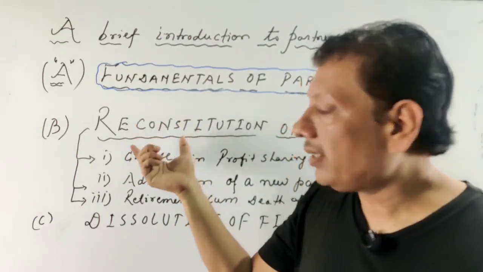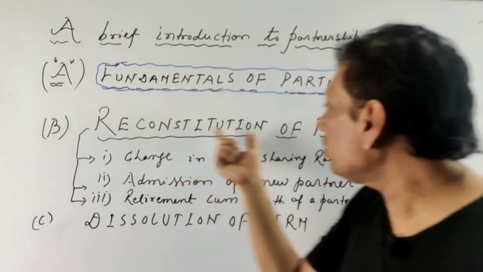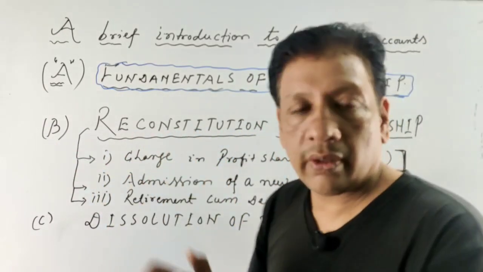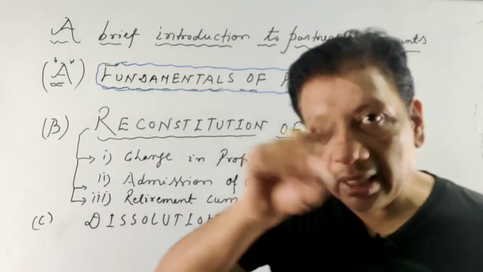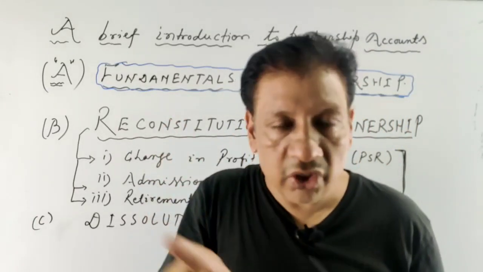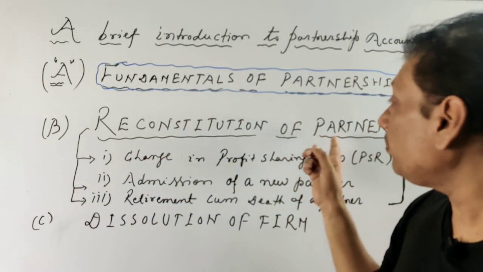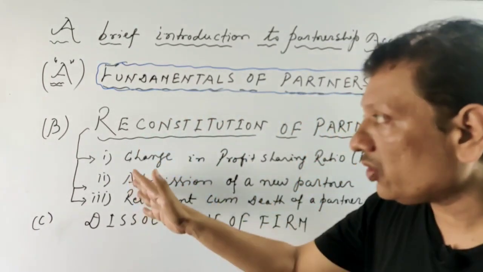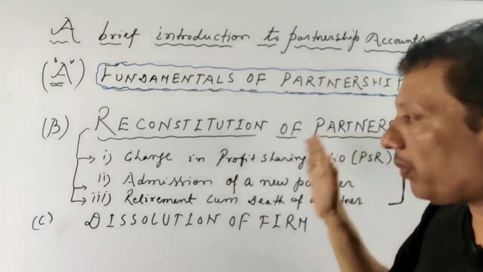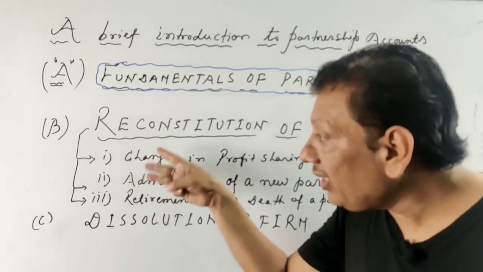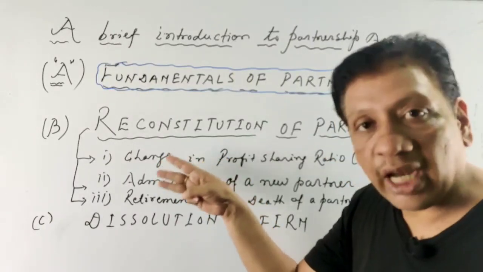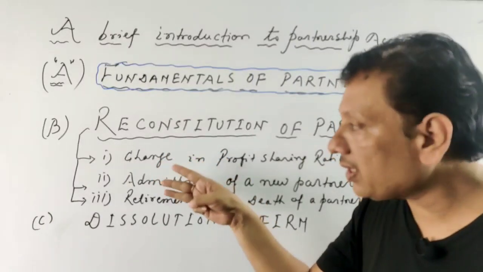The next segment is reconstitution of partnership. As the name suggests, reconstitution means reconstruct. The partnership is being reconstituted. How? What are the modes of reconstitution? Under the head reconstitution of partnership, you will have to study 3 chapters, and these are the basic 3 chapters which you all have to understand.